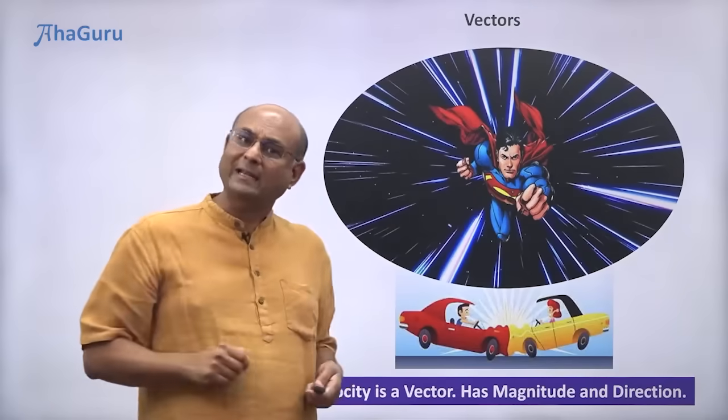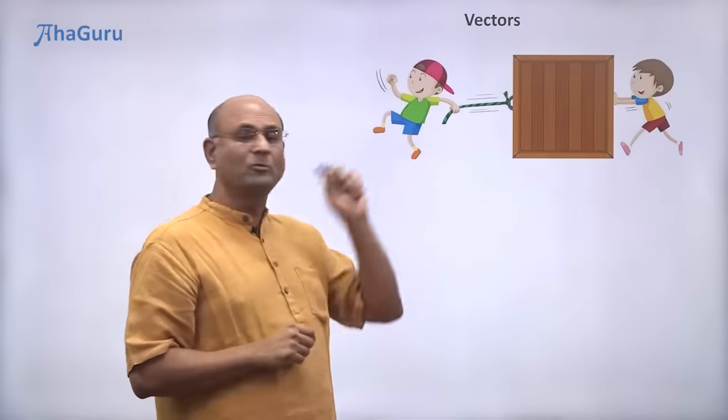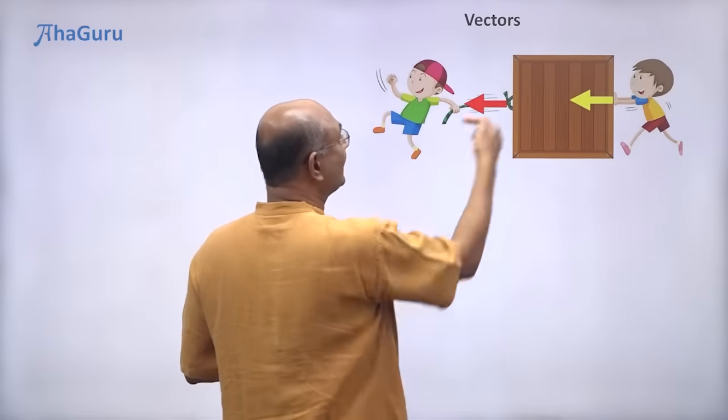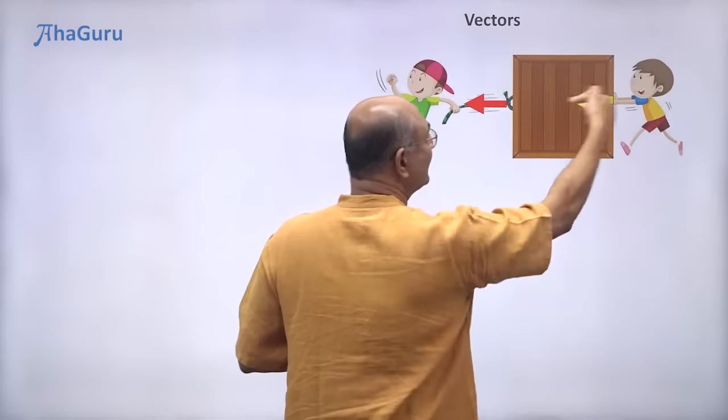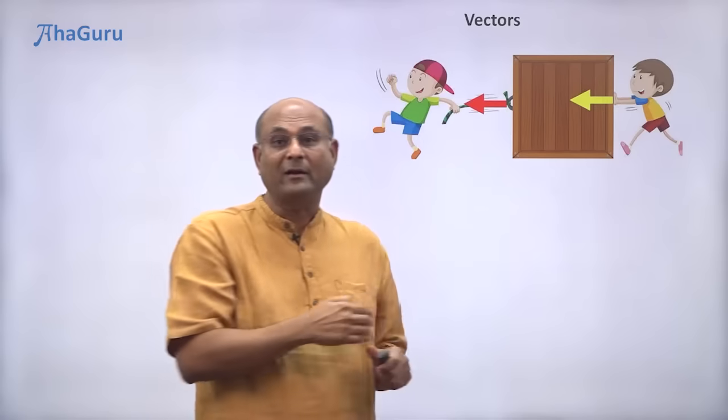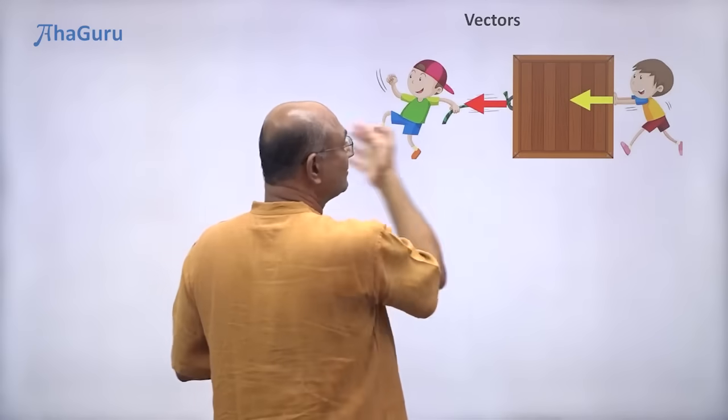Okay, let us take another example. Now these two boys want to move this box in this direction. So what do they do? They exert forces on it. This fellow is exerting a force like that, that fellow is exerting a force like that. Both the forces are in the same direction. What will happen to the box? The box is going to move this way.